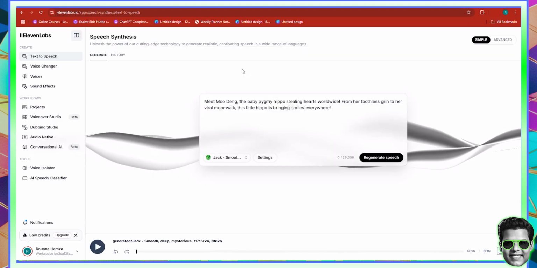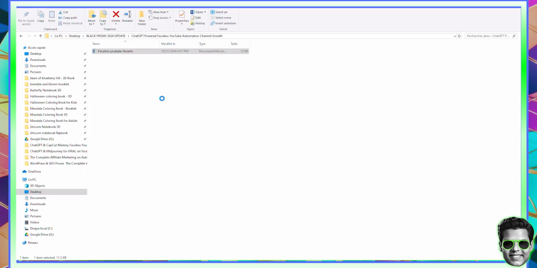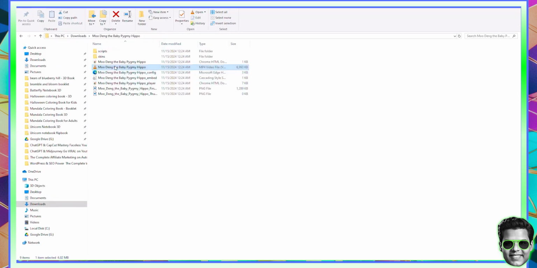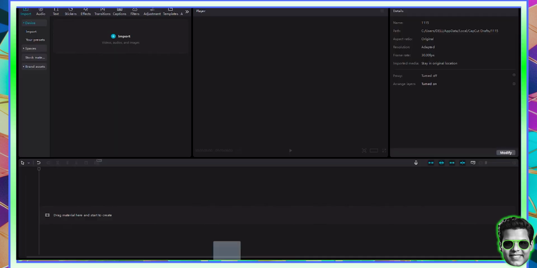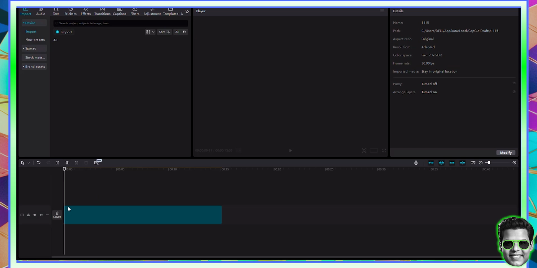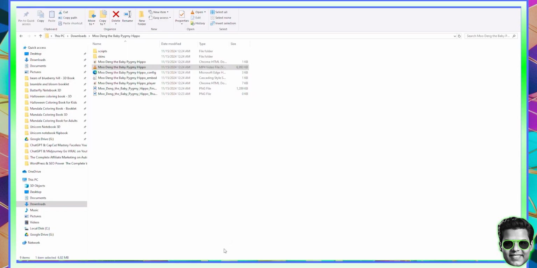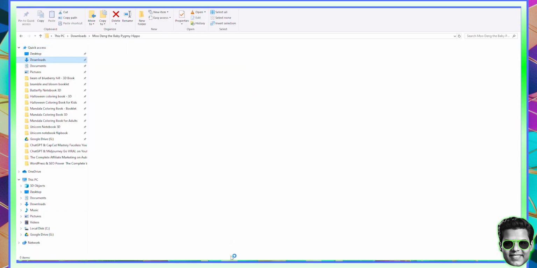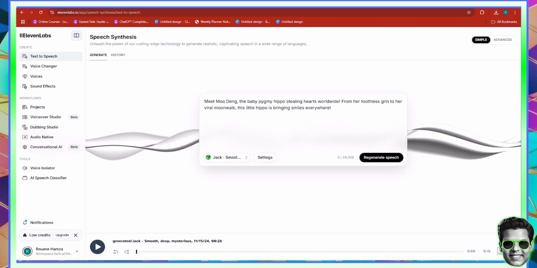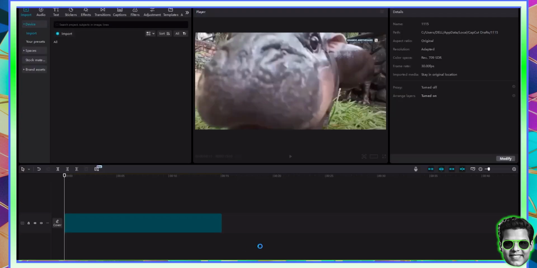Now, once you're at Capcut, first thing you want to do is add the elements. So the first element that we're going to add in Capcut is nothing more than the Deng baby pygmy hippo video. So we need to add that as an asset. All right, so I'm just going to drag and drop it into Capcut. I'm actually going to drag and drop it immediately into the editing cover, and then I'm going to go back for the voiceover part. Now, I'm not sure if I downloaded it. I think I did. Let's do it again just in case.